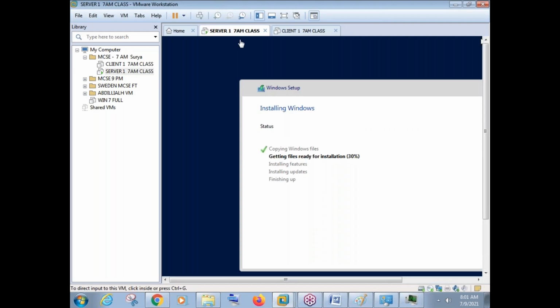Now, I'm making a very big statement here. Please listen carefully. We are working on the Windows Server 2016 operating system in a company, or we are working on the Linux server operating system in a company. We are working on the operating system. Now, this operating system can be running on a physical machine or it can be running on a virtual machine. It doesn't matter. In most of the cases nowadays, we are using virtual machines. You know, cloud computing. In cloud computing also, you create a virtual machine. It is called an EC2 machine.